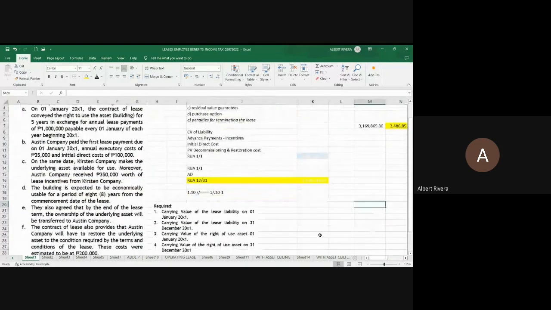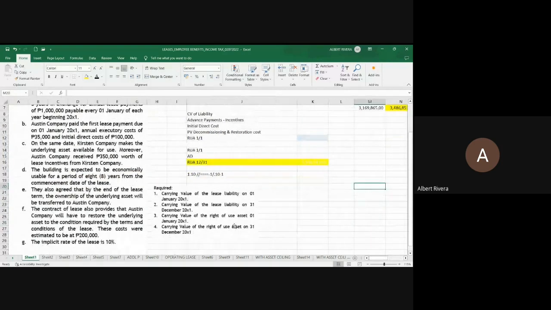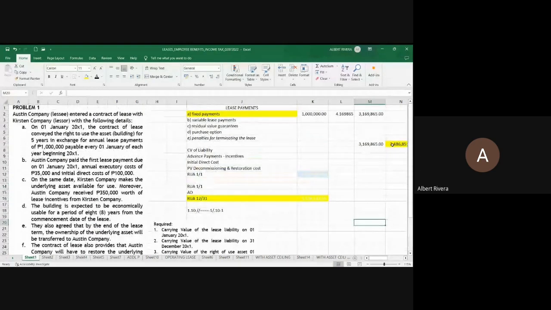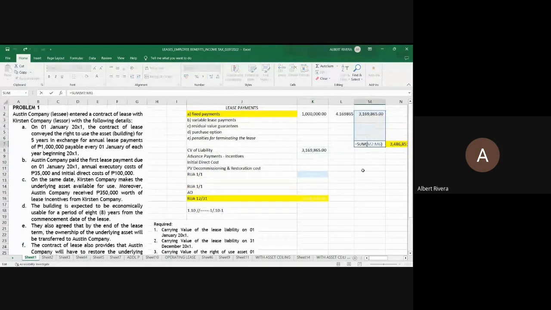Game. Third requirement. What is the carrying value of the right of use asset? Ang tanong class, carrying value ha. Okay. Ng January 1. Siyempre, kung ano yung carrying value mo dito ng obligasyon, ito ang gagamitin mo dito. Okay? Carrying value of the liability. This is 3,169,865. Ito yon. Meron bang advance payments? Meron. Di ba advance payments mo 1 million? Meron bang lease incentive? Meron. Magkano ulit? Sabi ni item C, 350,000. So 1 million minus the incentive of 350,000, this is 650,000 pesos.